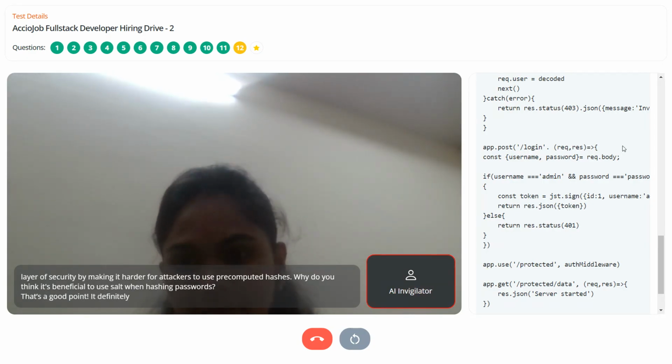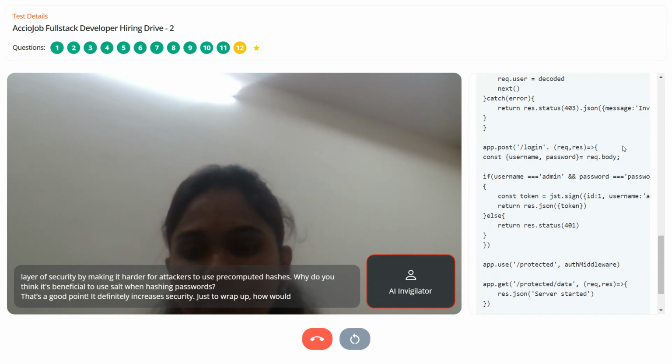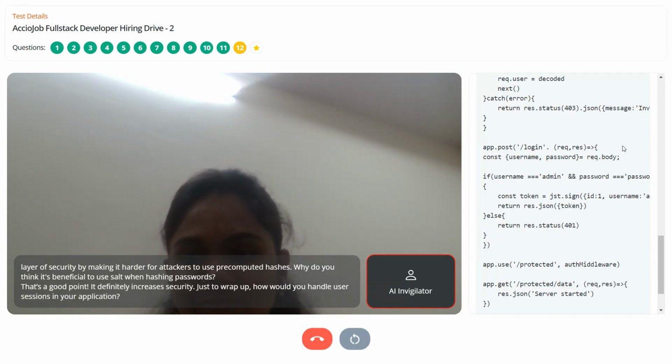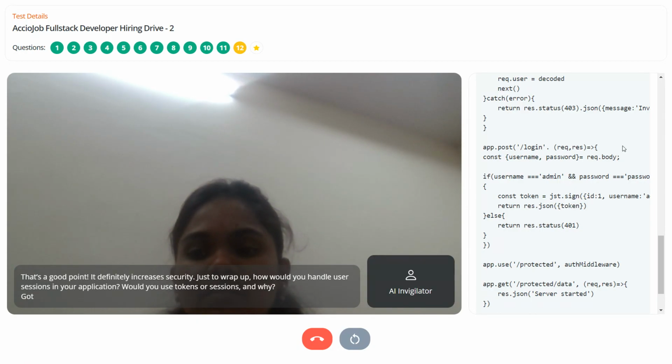That's a good point. It definitely increases security. Just to wrap up, how would you handle user sessions in your application? Would you use tokens or sessions and why? I will use tokens.